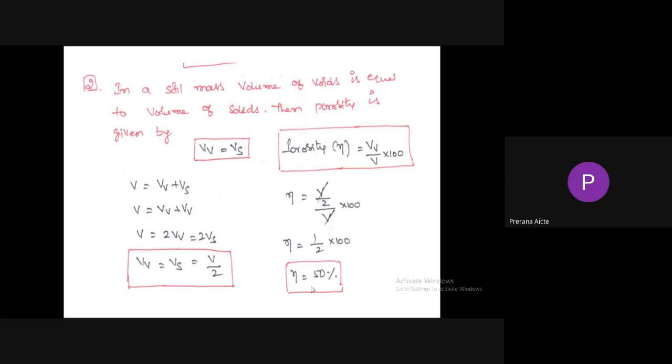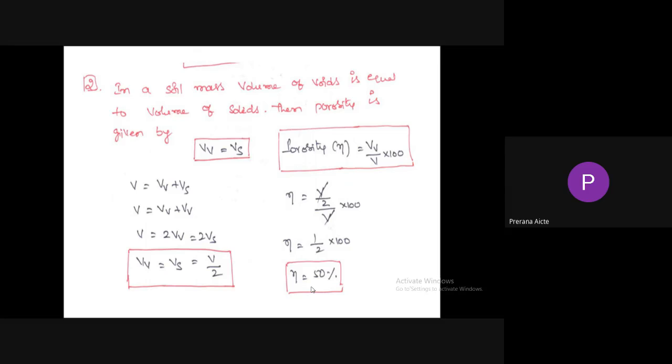In a soil mass, volume of voids is equal to total volume of solids. Then porosity is given by dash. So here in the problem it is given that volume of voids equal to volume of solids. The porosity is defined as the ratio of volume of voids to the total volume into 100.